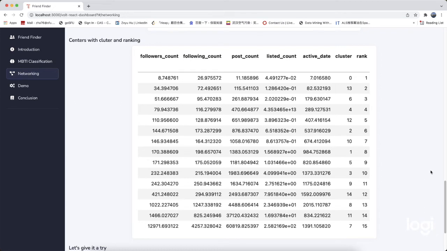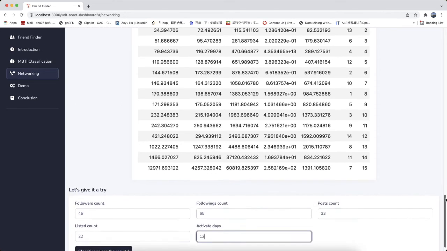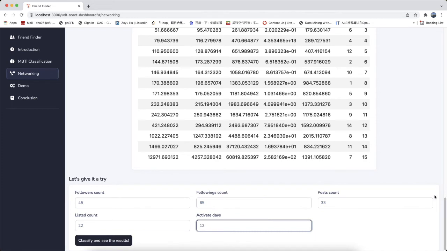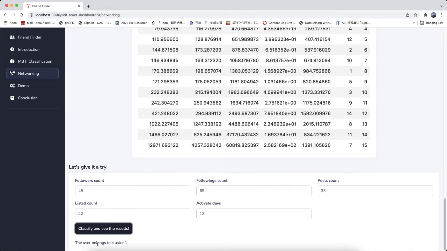Let's say there is a new incoming record. The person has only a few followers, followings, and post count. So since the data is small, the person is expected to be labeled to a group with low ranking score.